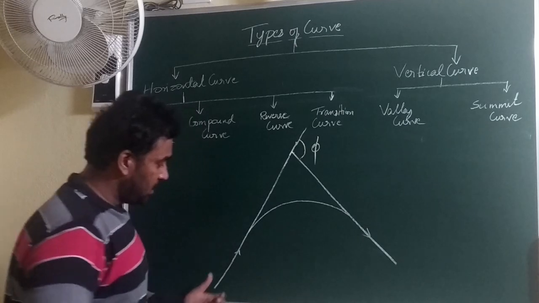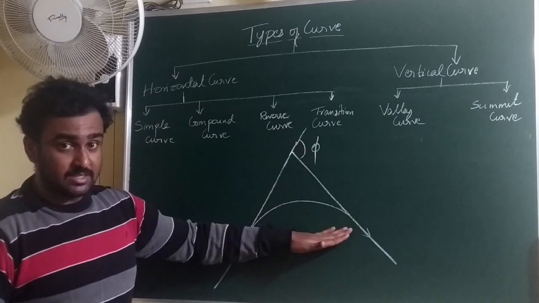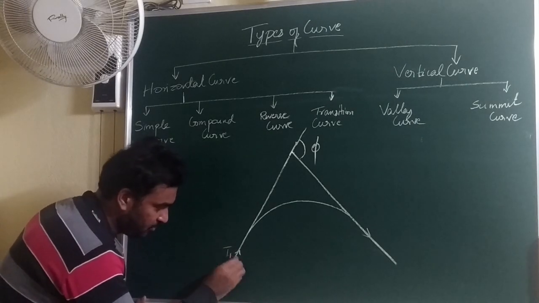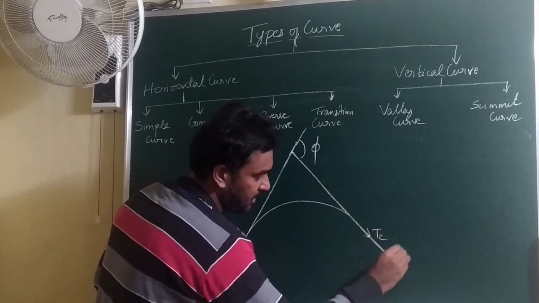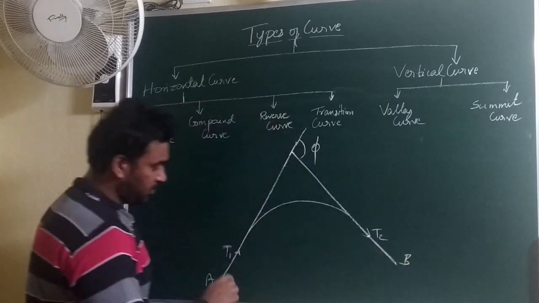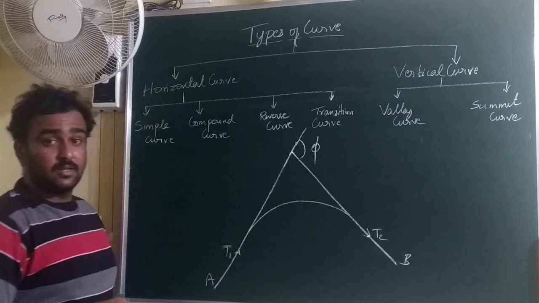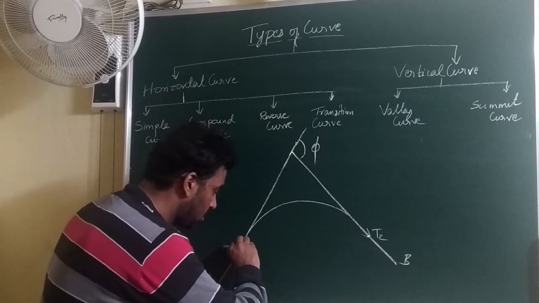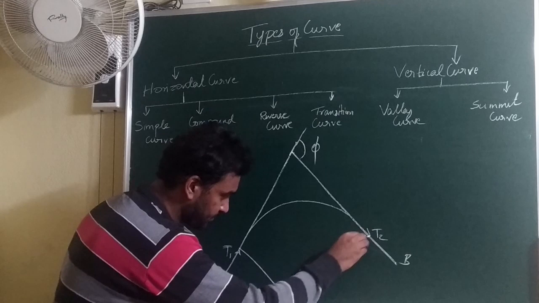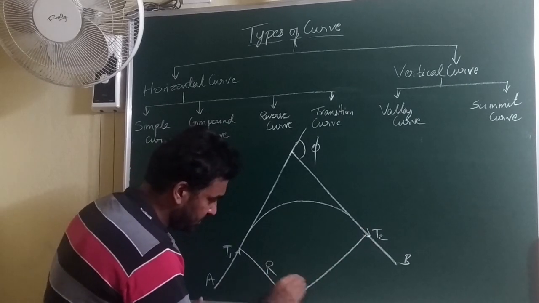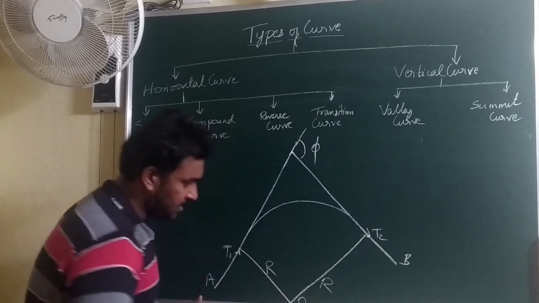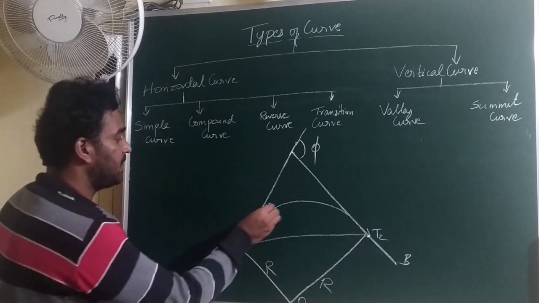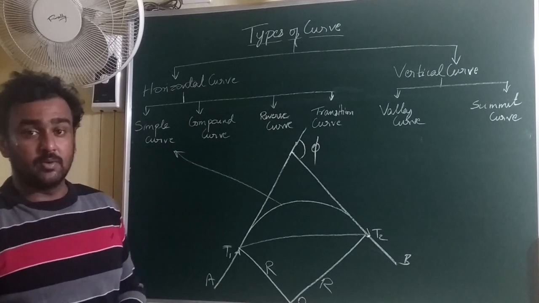In between these two straight lines, say for example A and here T1 where the curve starts, and this might be T2 or B. In between these two straight lines, a curve provided as a single arc with constant radii is said to be a simple curve.